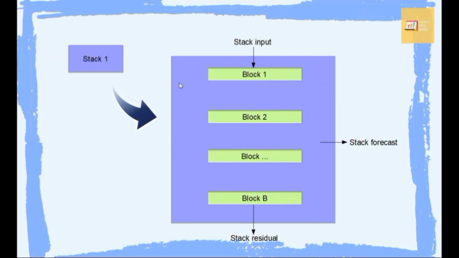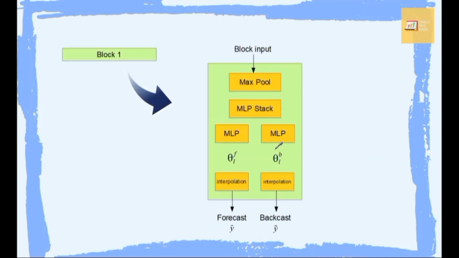Anyway, each stack has several blocks, and each block consists of several layers like this, and this is the foundation of NHITS. The very first layer is max pooling, and this layer is where the multi-rate sampling happens. The max pooling layer helps the block to focus on a certain frequency. What it does is generate a kernel with size k. The size of the kernel will be different depending on the location of the block. So the closer the block is to the input, the bigger the size would be.